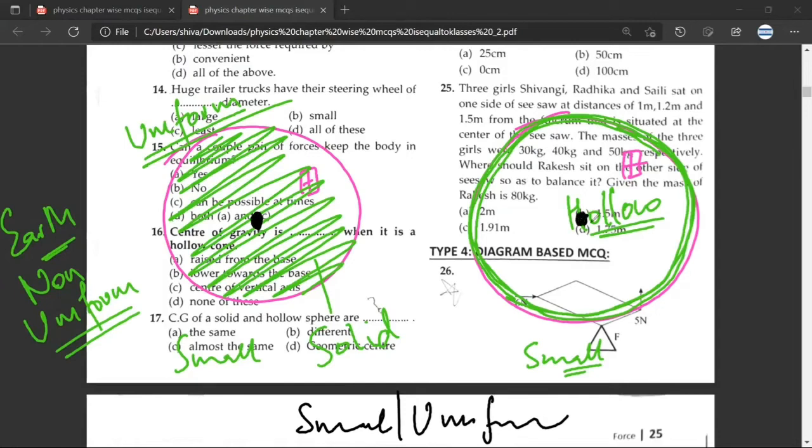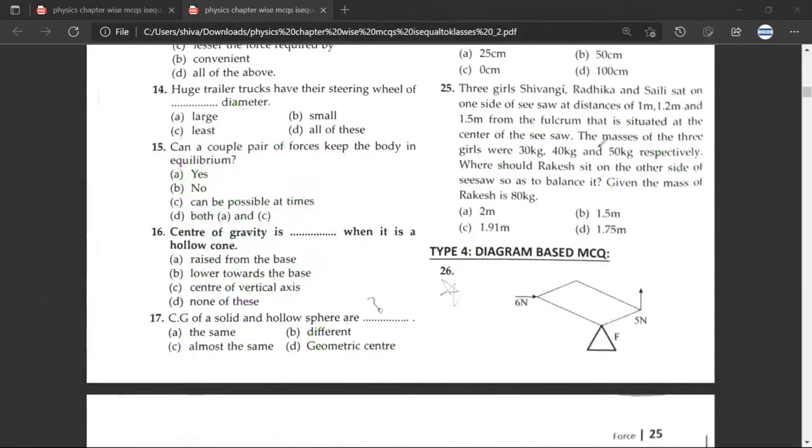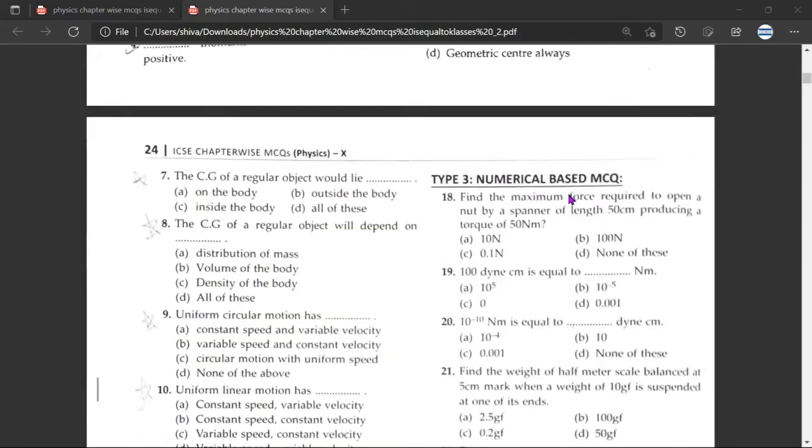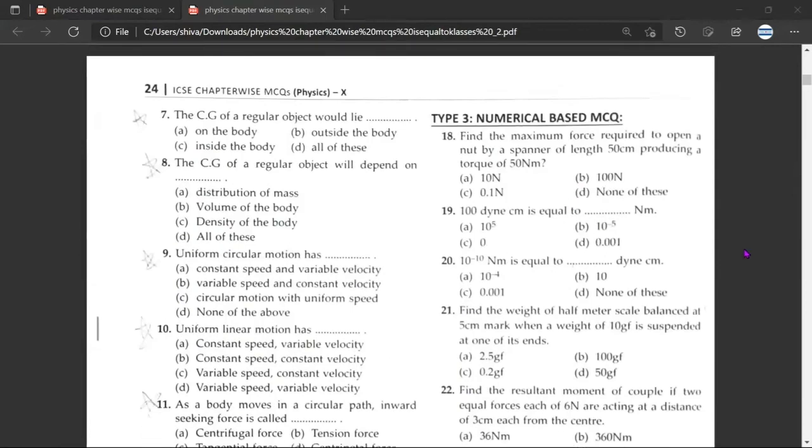Any doubt? No doubt, sir. The things will change if you take large spheres. In large spheres, the gravity at this point and gravity at this point may be different. We are not taking large bodies; we are taking small bodies. Great, sir. Great. Okay. Now we have simple questions.